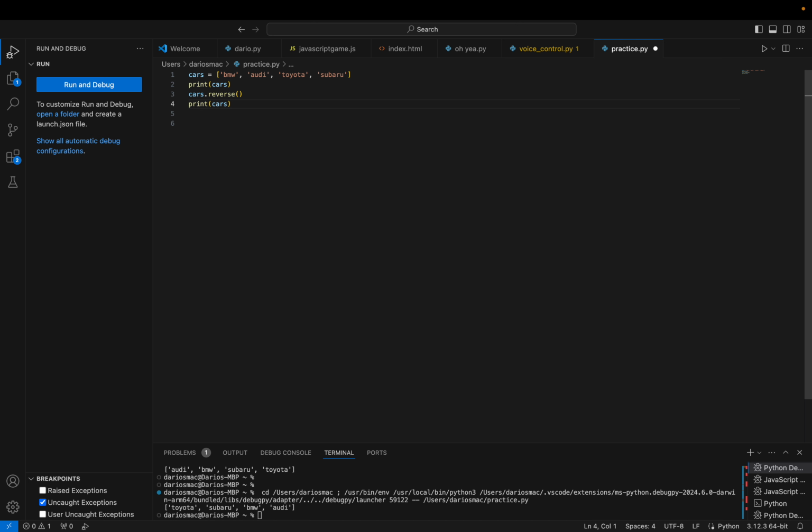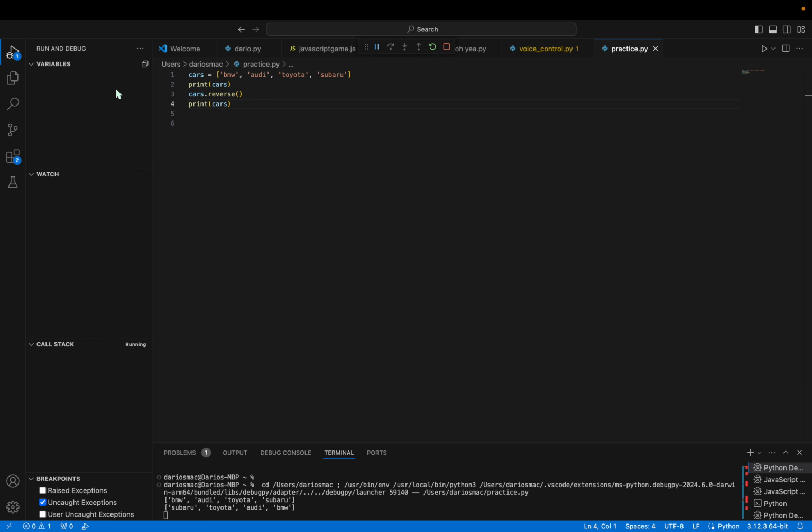Okay. Now, cars equals BMW, Audi, Toyota, Subaru, and we're going to print cars, and then we're going to do the same thing but reverse them. And no sorting or anything. This is different. Instead of sorting them at all, it just reverses the order without making it alphabetical order or anything. So, let's just see the difference here. Right now it's BMW, Audi, Toyota, and Subaru. And then probably for cars.reverse, since it reverses, it's going to be Subaru, Toyota, Audi, and BMW. Let's see if I'm right.